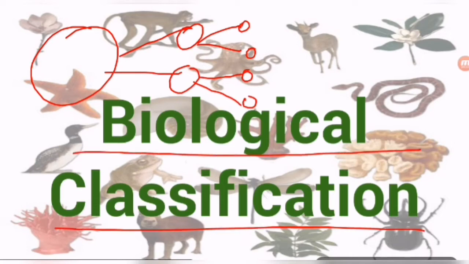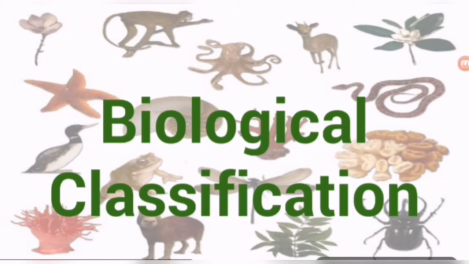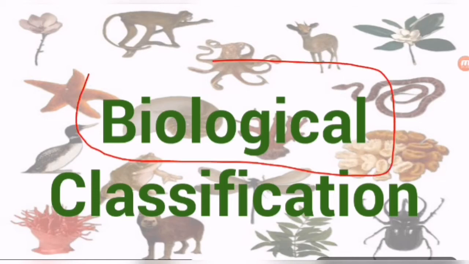But biological classification is when we categorize the whole living world, each and every living organism present on the earth, into different small categories of living beings to understand them easily. This is known as biological classification.